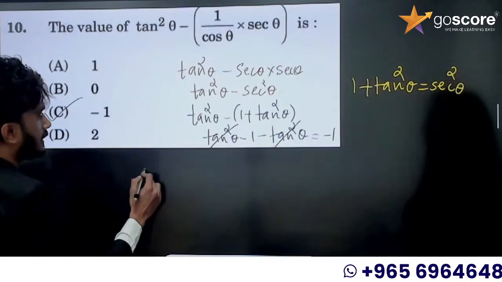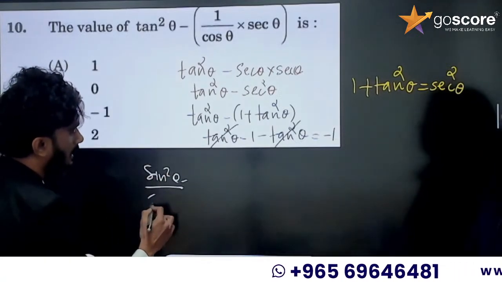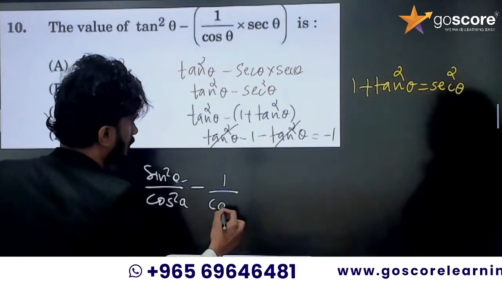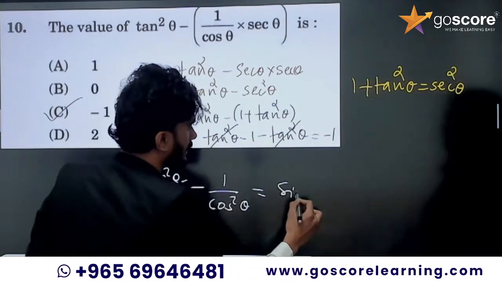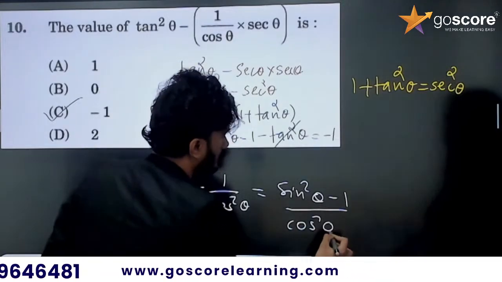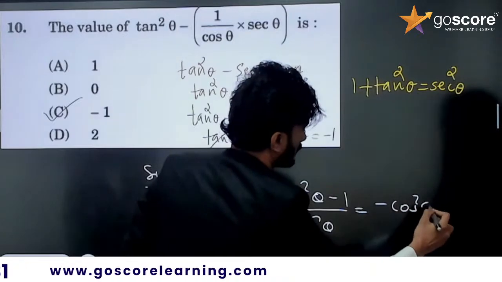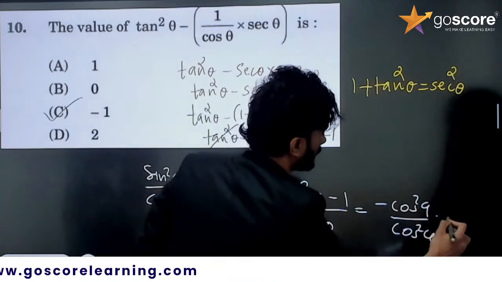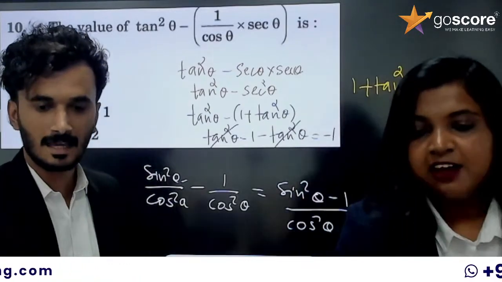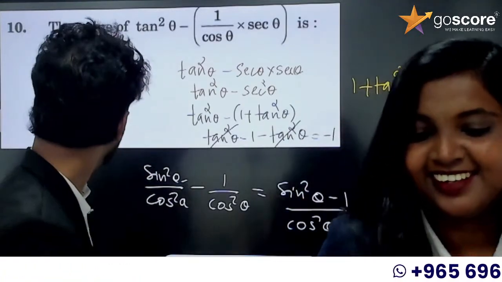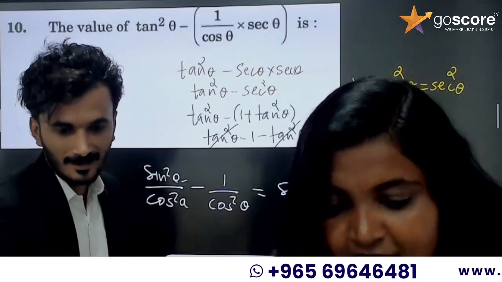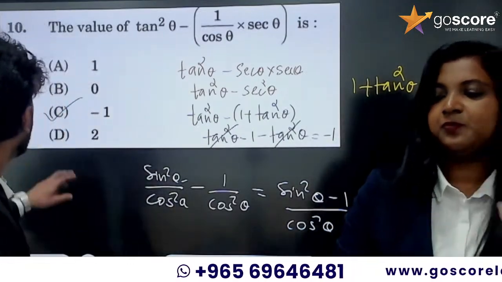The same question you can solve in another way. Tan square theta is sin square theta divided by cos square theta, minus sec square theta, which is 1 by cos square theta. So sin square theta minus 1 divided by cos square theta. This is minus cos square theta divided by cos square theta, that is equal to minus 1. Both ways you can solve this. Some of you got 1, but it's not 1, it's negative 1. Aditya got the correct answer.